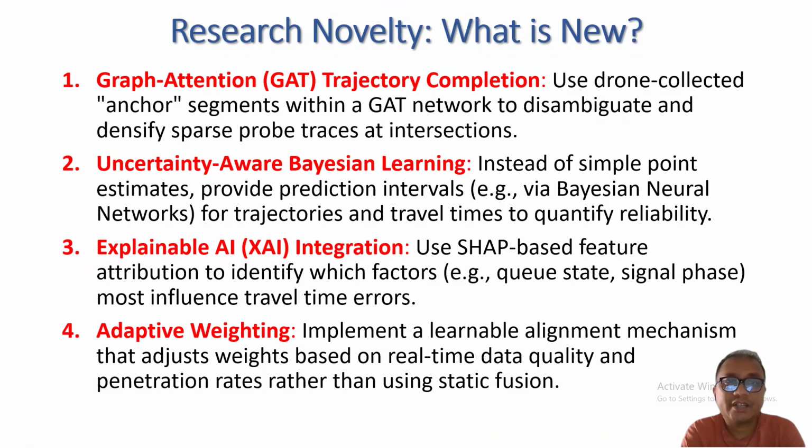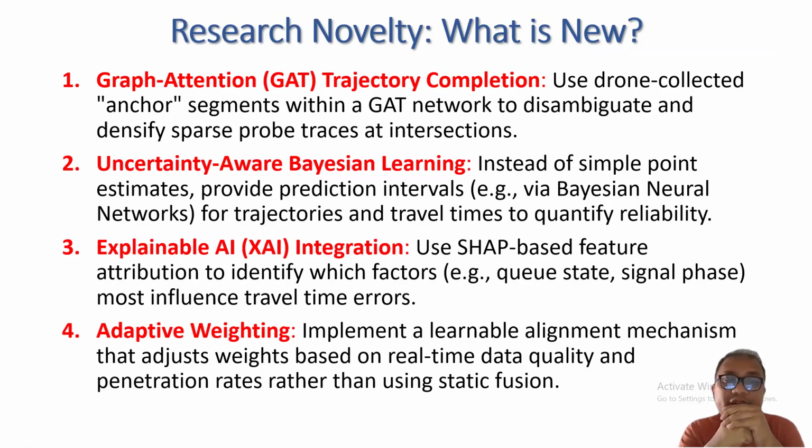firstly, a graph attention network is used for the trajectory completion. I use drone as an anchor. Then uncertainty-aware Bayesian learning will be included, which will predict intervals for trajectories and also estimate the travel time's reliability.